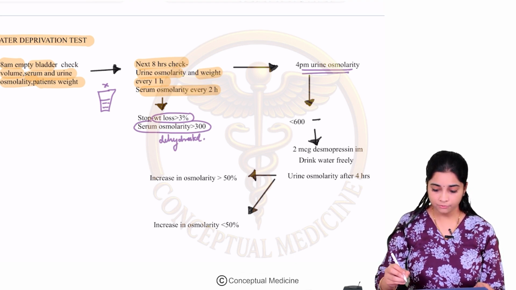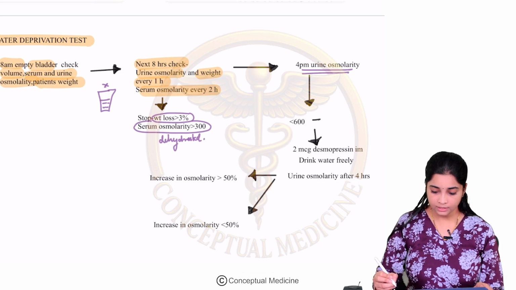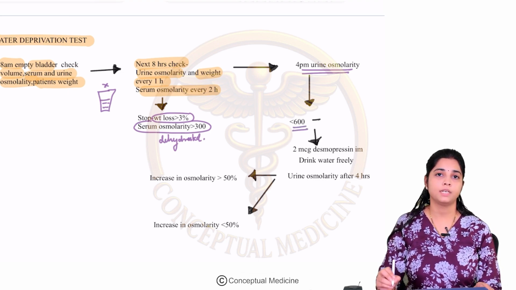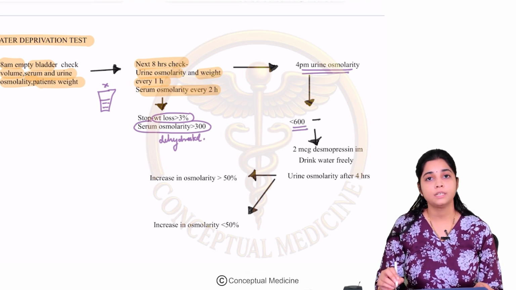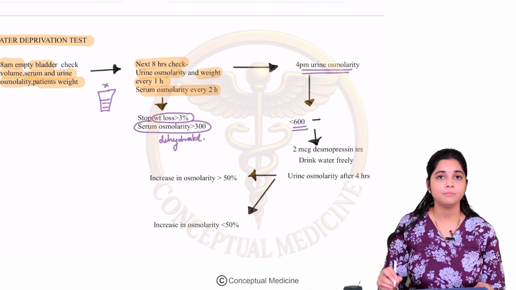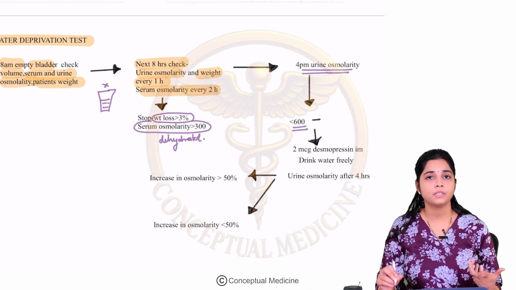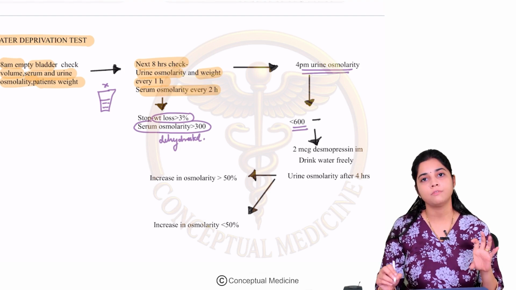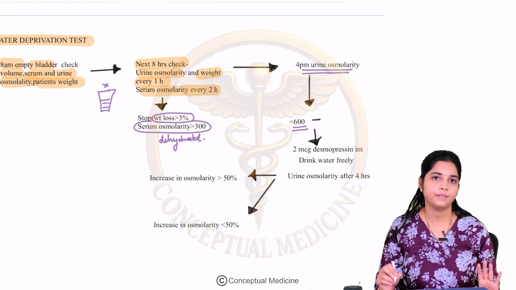Okay. Now, if the 4 p.m. urine osmolarity continues to be less than 600, that means what? Whenever the patient is dehydrated, basically you are trying to test the function of vasopressin by inducing dehydration.